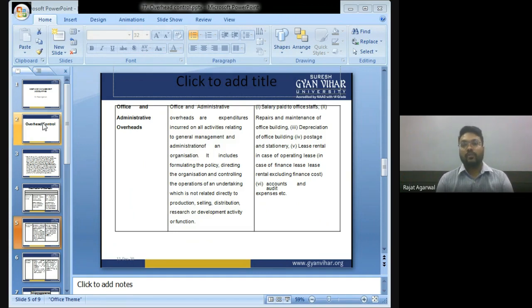Salary paid to office staff, repairs and maintenance of office building, depreciation of office building, postage and stationery, lease rental in case of operating lease, accounts and audit expenses.